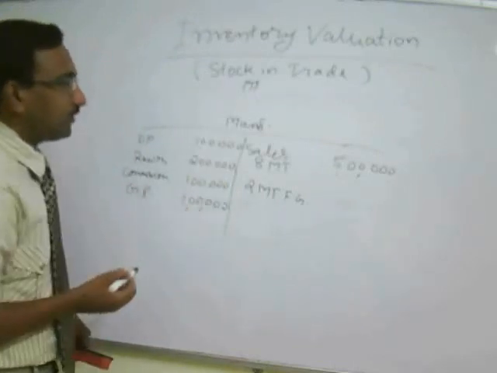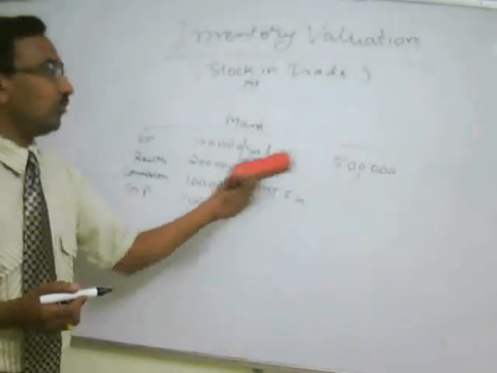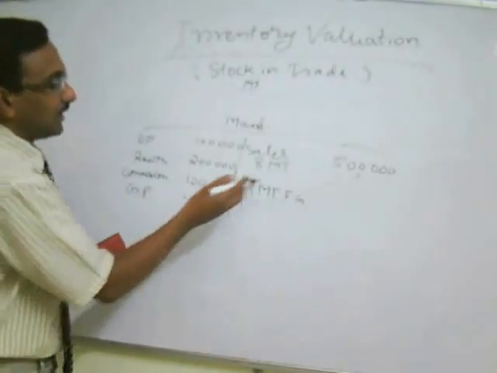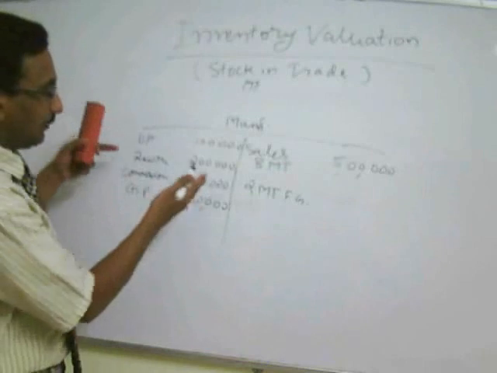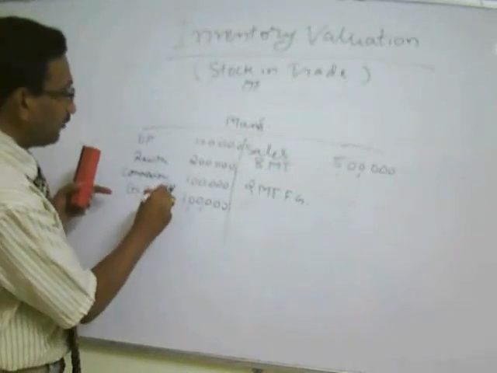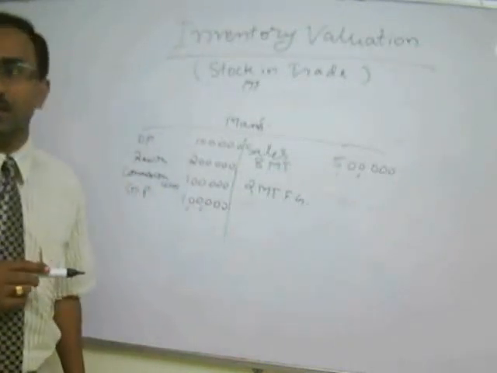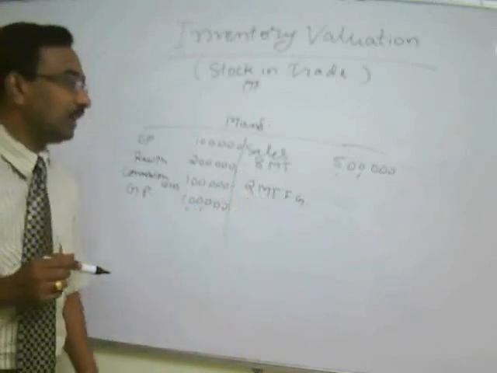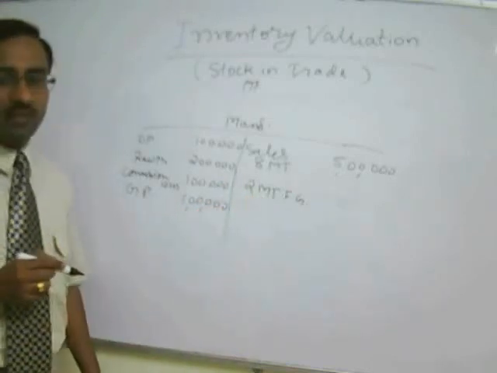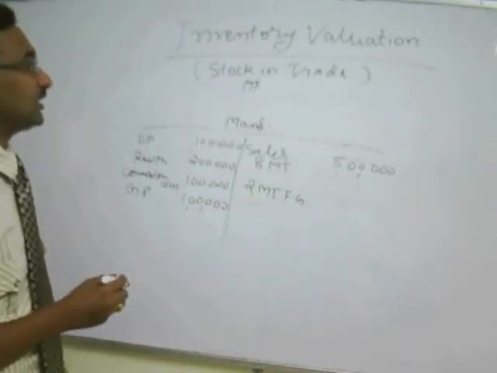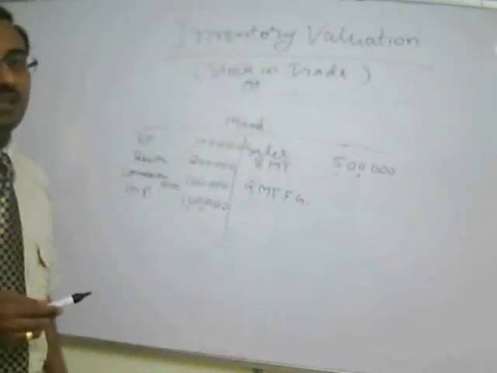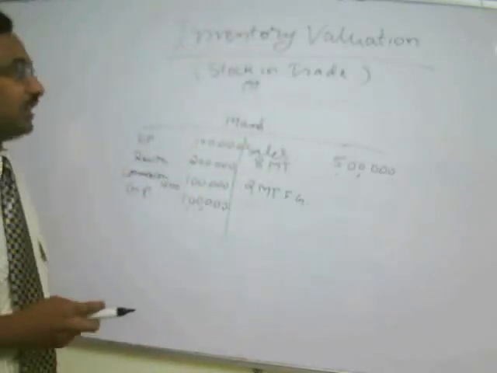Is this really a gross profit of 1 lakh? We sold 8 metric tons for 5 lakhs, but against the sale of 8 metric tons you are debiting the cost for 10 metric tons, which is unjustified. That means we have to value these 2 metric tons of finished goods, and that valuation is called inventory valuation or stock in trade.